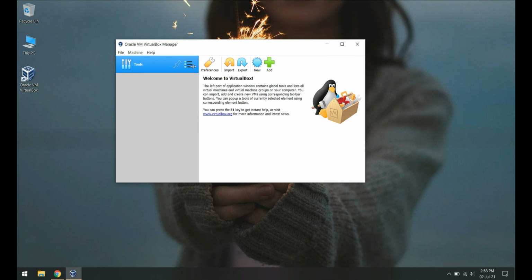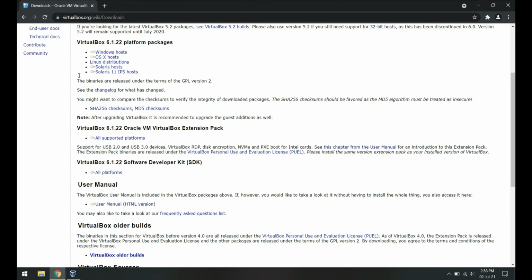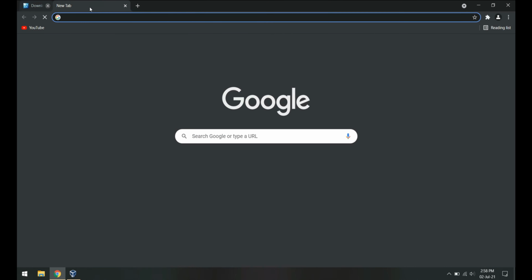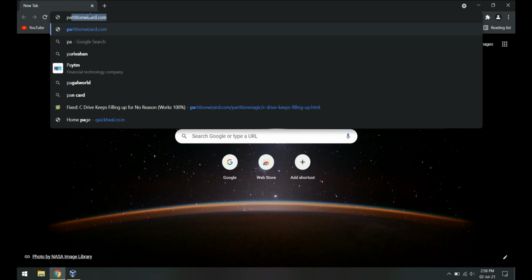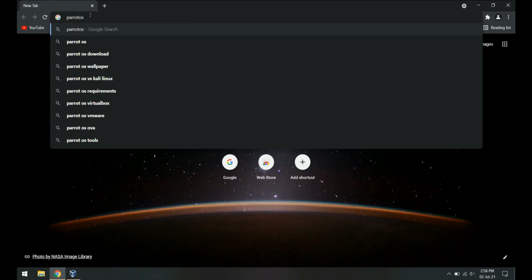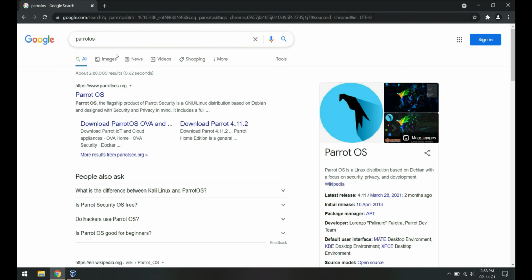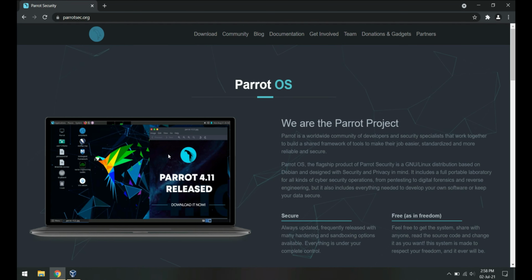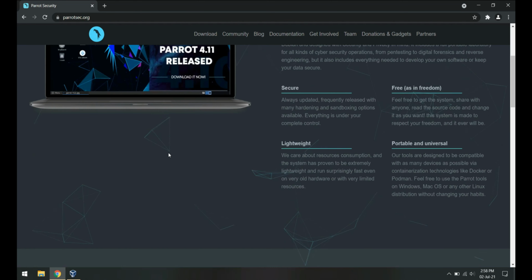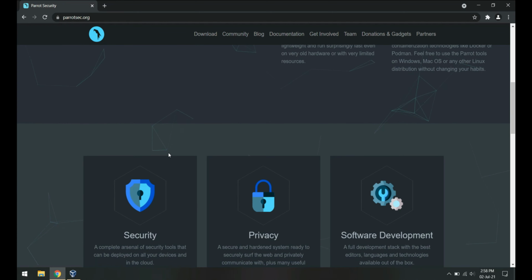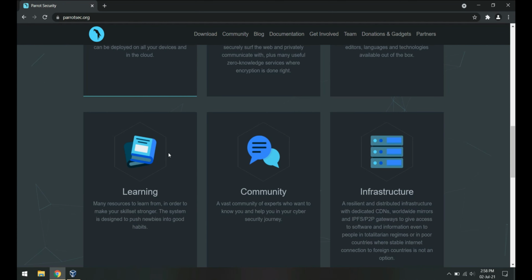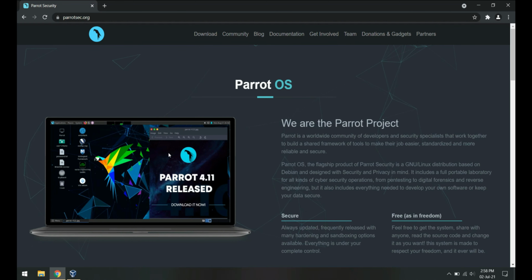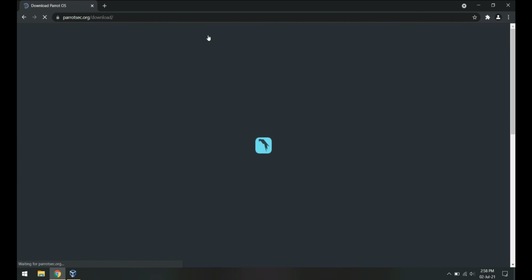Now that the VirtualBox is set up, let's start the actual process. Go to the official Parrot OS website. Now go to the Downloads section. We'll get the security edition of Parrot OS.